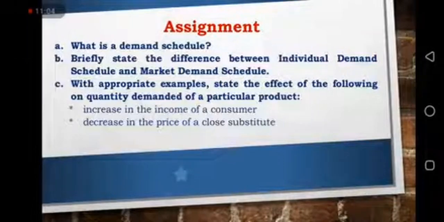And this third one says, with appropriate examples, state the effect of the following on quantity demanded of a particular product. When there is an increase in the income of a consumer, what will be the effect on quantity demanded of a particular product? And when there is a decrease in the price of a close substitute, what will be the effect on the quantity demanded of such products?